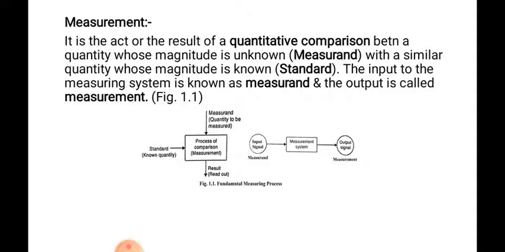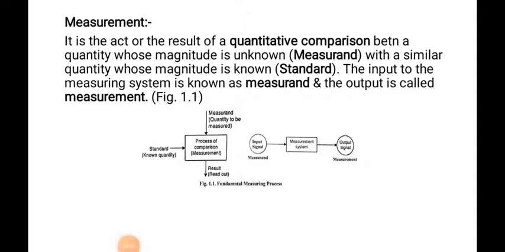In the diagram we can observe the process of comparison, that is measurement. The quantity to be measured, the measurand, is provided to the process or system, and that system internally compares the standard and the measurand and gives the result, that is the measurement. We studied this in the previous lecture also.